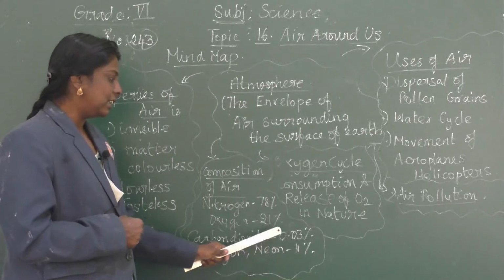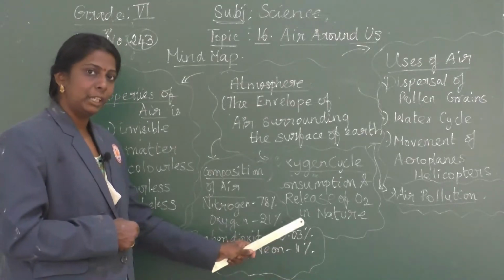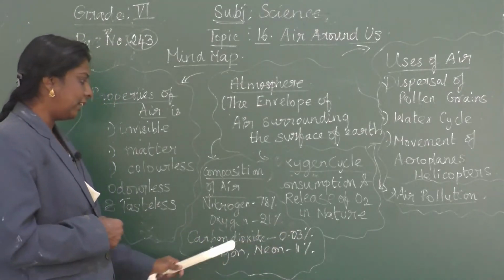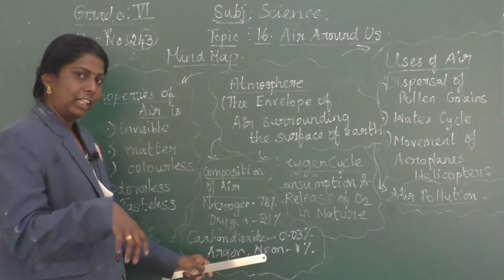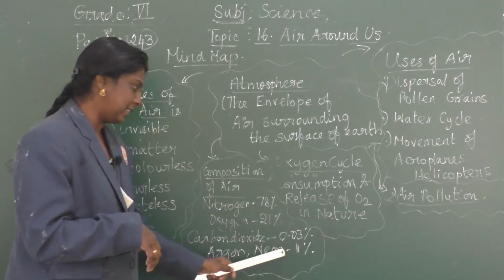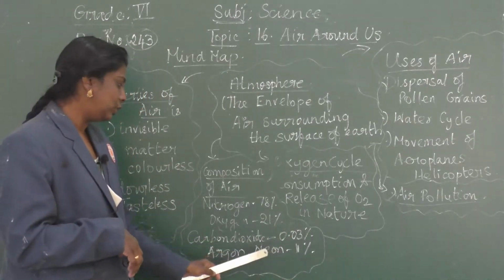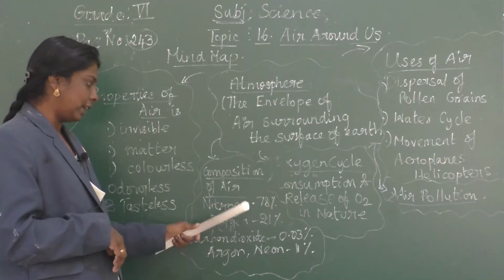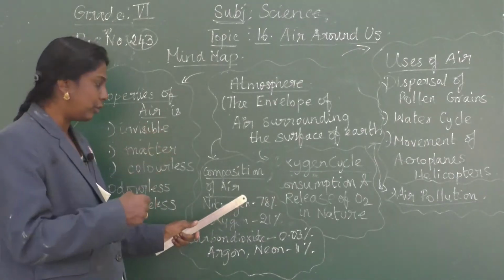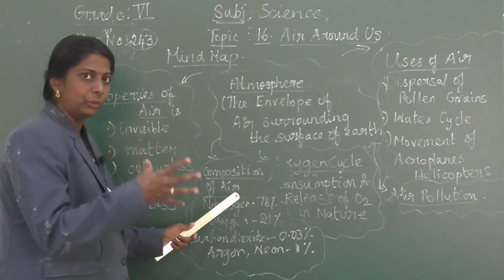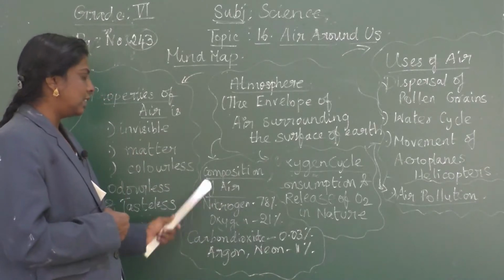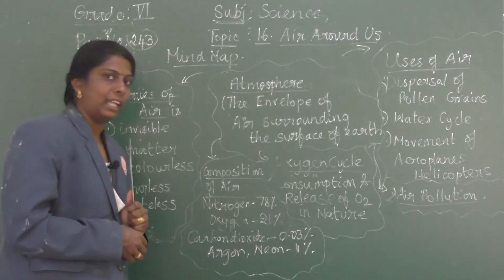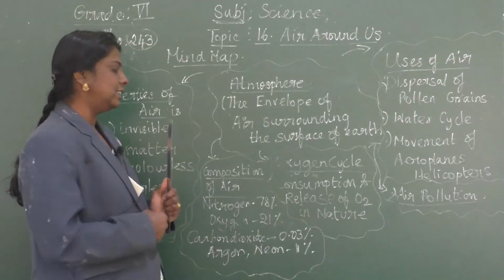Carbon dioxide 0.03%. Argon and neon, everything in total, is 1%. So here nitrogen occupies the majority of the air. So that's what about composition of air. We'll learn about this in detail.